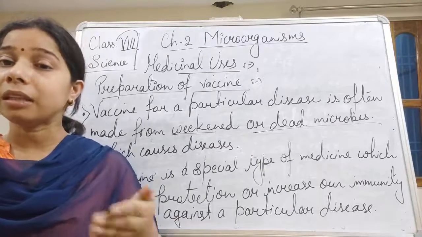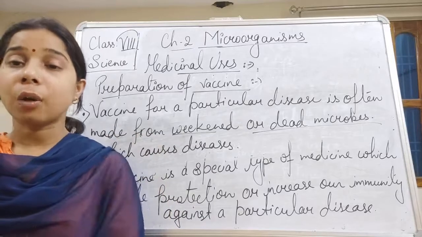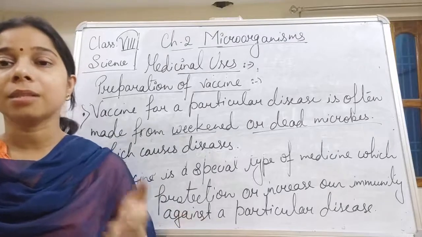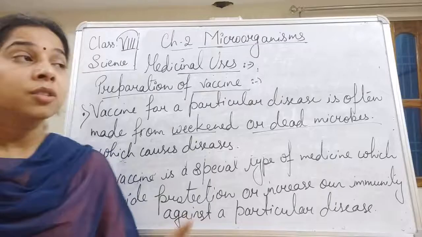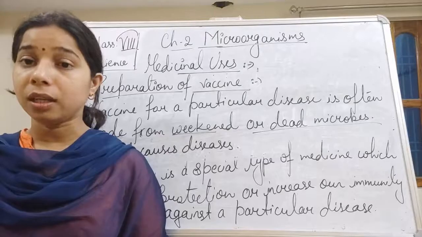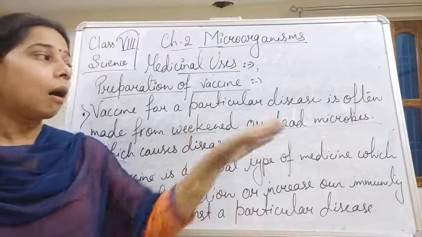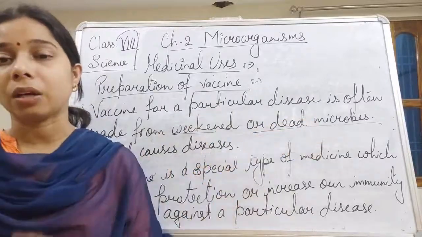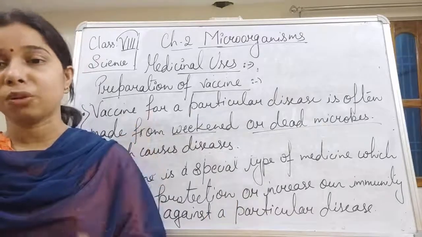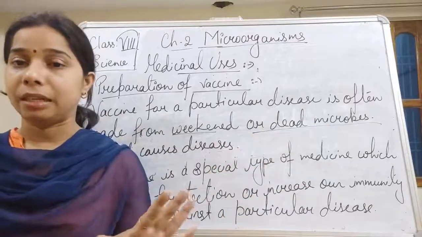So the second time when these microbes attack a person, our immune system is now ready to fight this disease and helps us in protecting from that particular disease. So vaccination is done in order to produce the antibodies in our body, so that our body is able to fight in future if a microbe like this is going to attack our body. Remember that a vaccine is for a particular type of disease. One vaccine is for one particular disease. It is not for every disease.